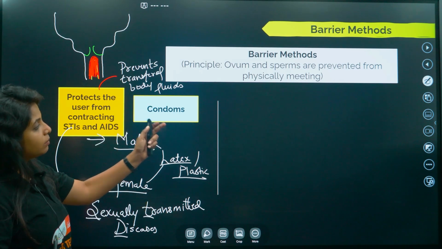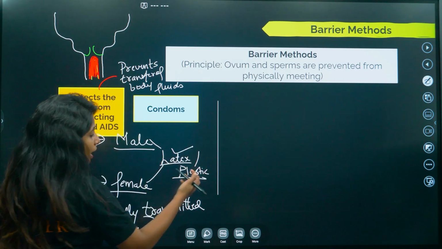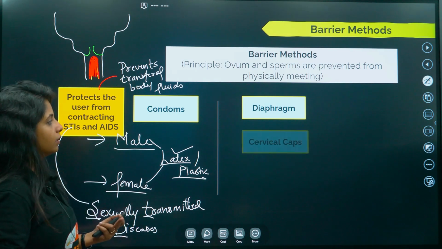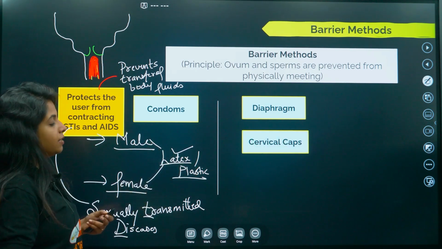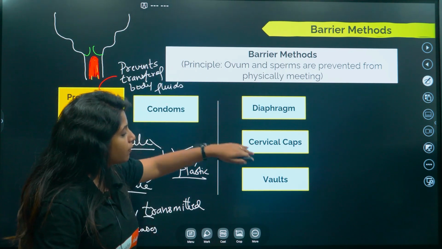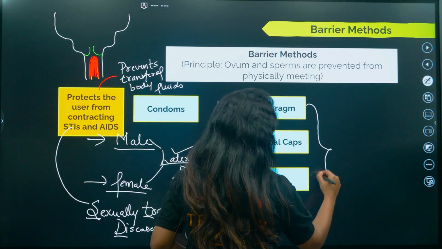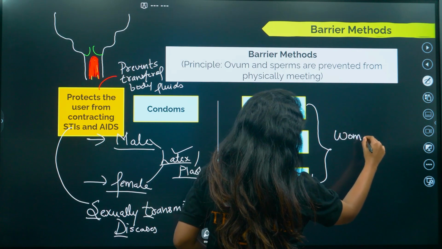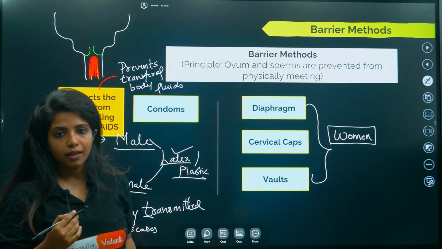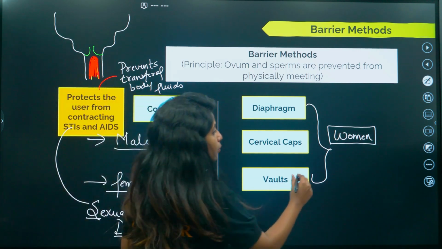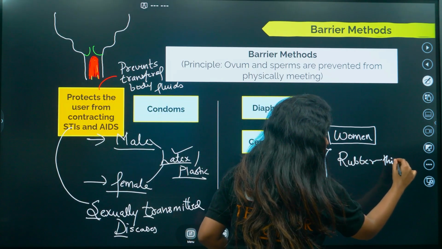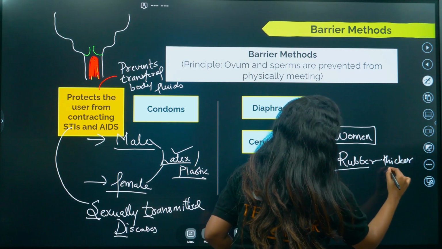Now apart from condoms, which are made up of latex or plastic, there is something else known as the diaphragm, something else known as the cervical cap, and something else known as vaults. All of them, diaphragm, cervical cap, vaults, are used for women, and they cover the cervix. They are made up of rubber, and obviously rubber will be thicker than the latex that you saw over here.